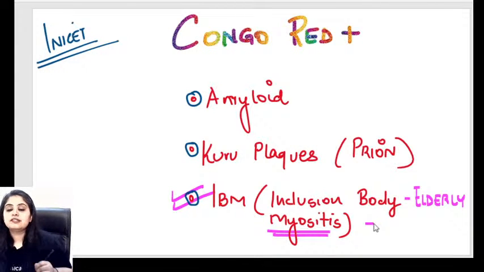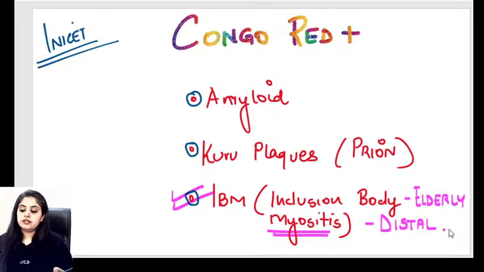And which group of muscles does it affect? Myositis, proximal or distal? Next question, last question from this slide. This tends to affect the distal group of muscles. So everyone, yes, I think everyone's told me.